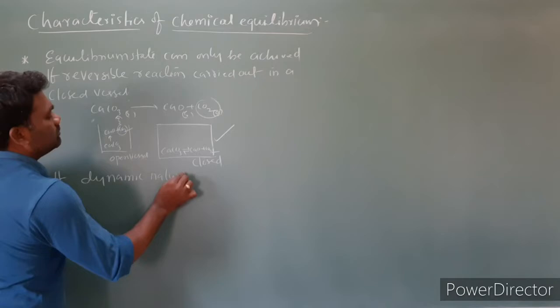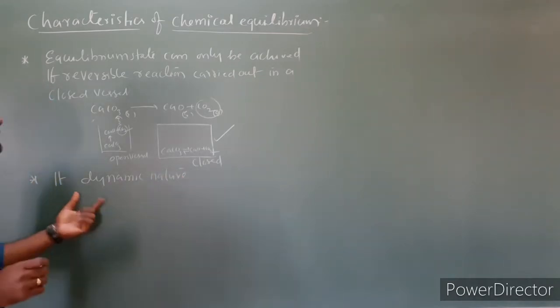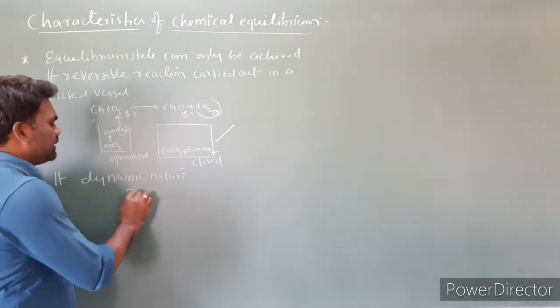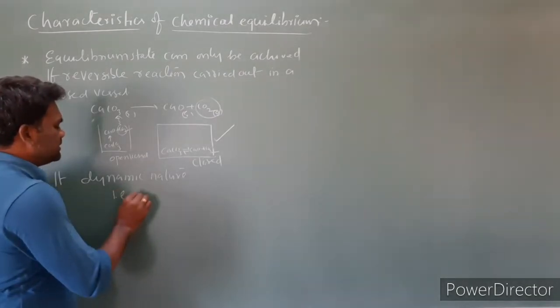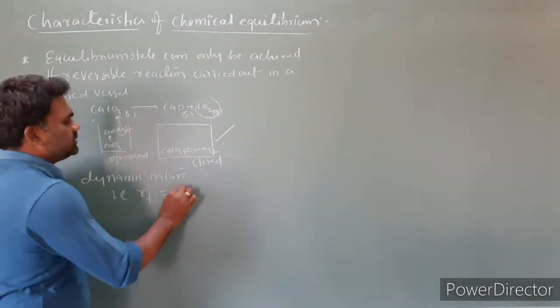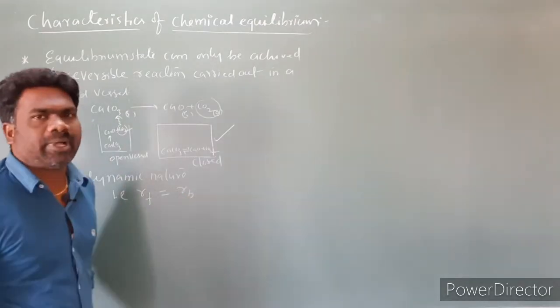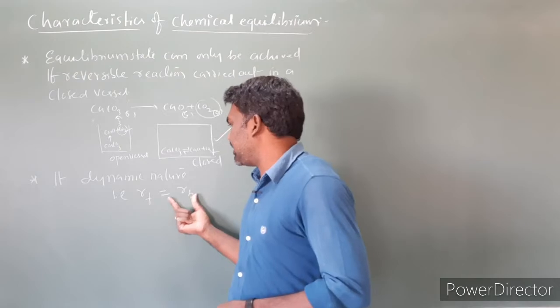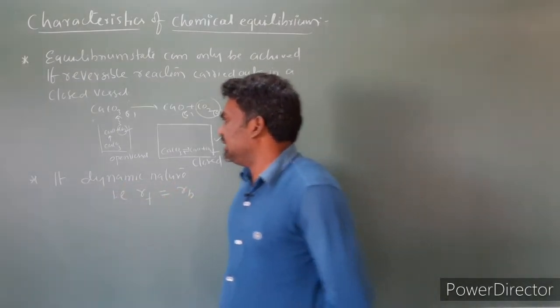Dynamic nature. That means the equilibrium state is of a dynamic nature. The rate of forward reaction becomes equal to the rate of backward reaction. Then only we can say that it is dynamic in nature.